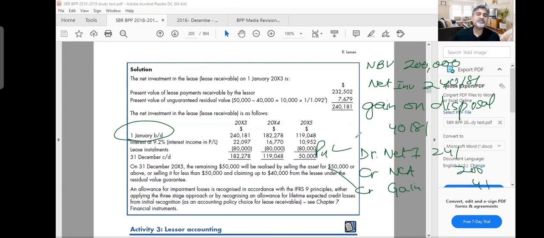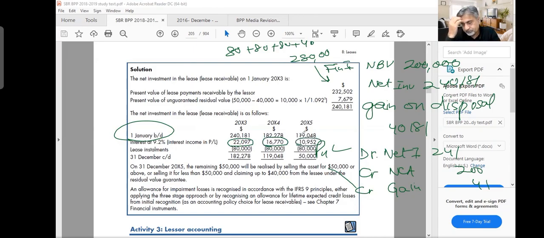Now, actually, you will be receiving more money. You are not going to receive 241. You are going to receive 80 plus 80 plus 80 plus 40. So 80 times 3 is 240, plus 40, 280,000 you are going to receive, right? Here it is 232. The difference will go to finance income. In your bank account, the cash will come as 80, 80, 80, and 40. And the remaining is the finance income, which you are realizing here.